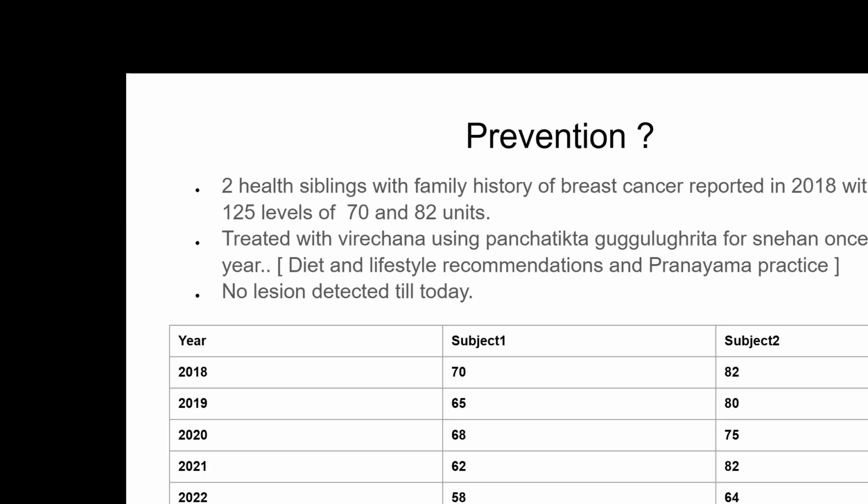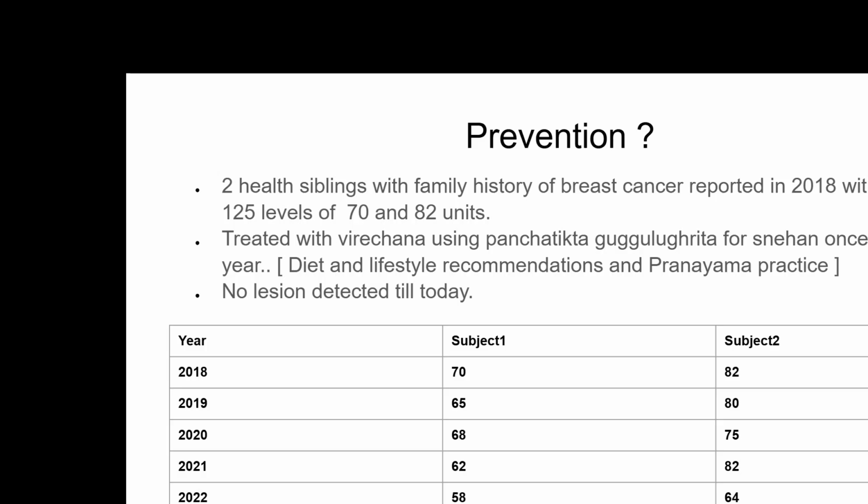Now, as to whether Ayurvedic treatment can really prevent cancer or not, again I am just giving you my clinical experience; the opportunities to have that kind of a study of prevention, you may not get frequently. In my clinical experience, I have two healthy siblings with a family history of breast cancer, reported in 2018 with CA-125 levels of 70 and 82 units, somewhat above normal.